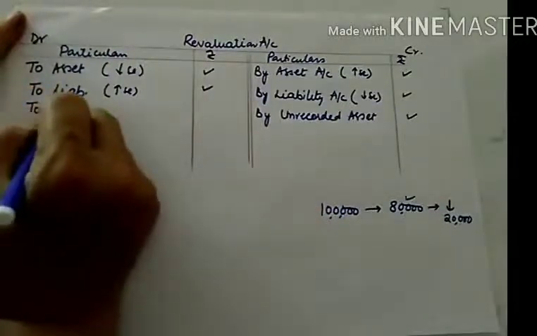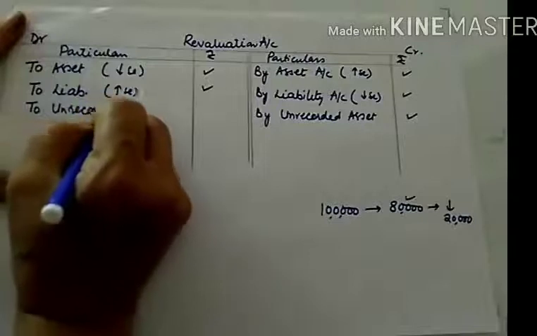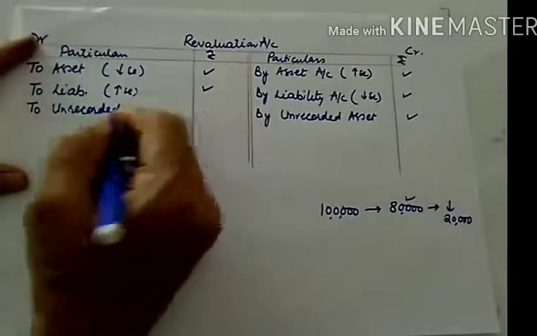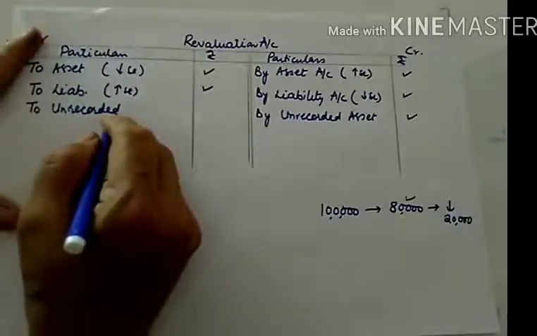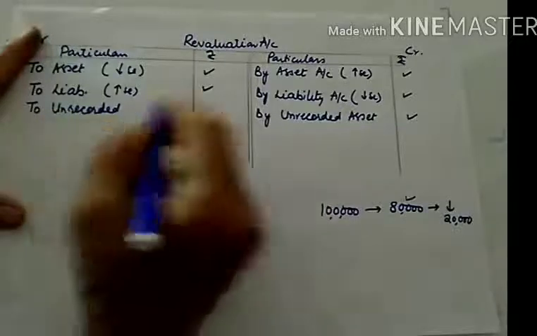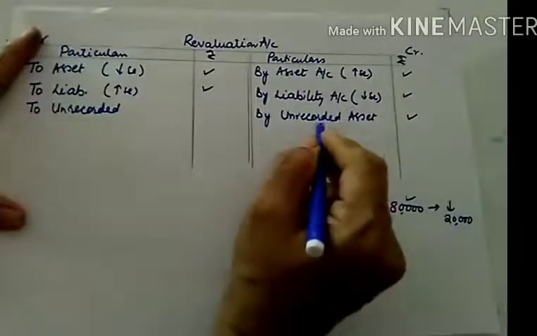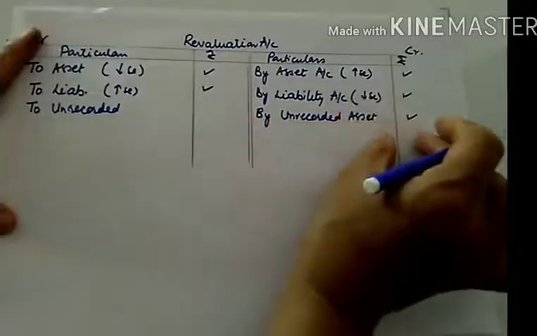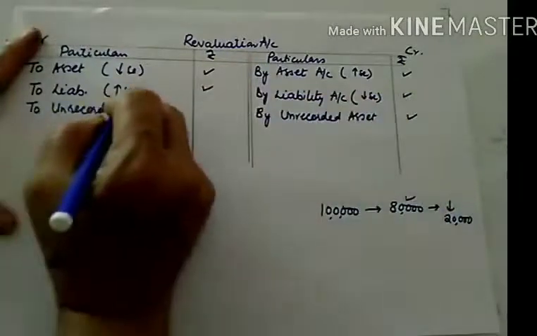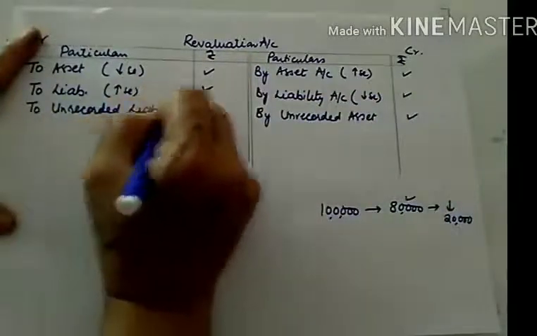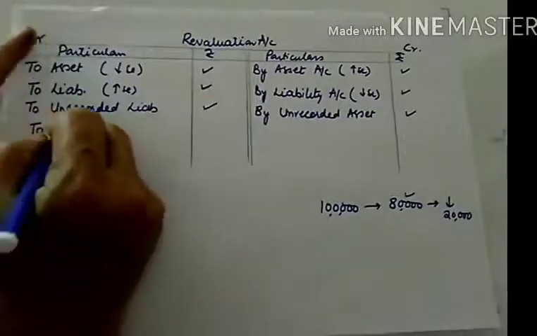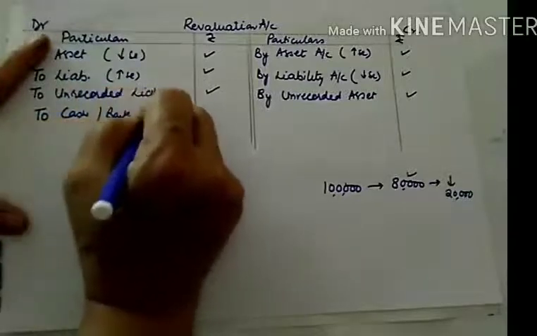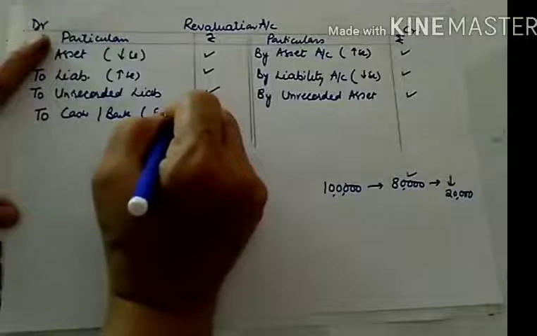And here we will be recording unrecorded items, not with the name unrecorded. We will write the name of that asset or liability. For example, if there is a repair bill which was not recorded, we will write to repair bill. Likewise, if some asset was not recorded, we write the name of the asset. If investment is not recorded, we'll write by investment account, not by unrecorded investment. So unrecorded liability will be recorded here, and likewise the posting of expenses will be to cash or bank. In the bracket you can mention it's the expenses relating to revaluation.